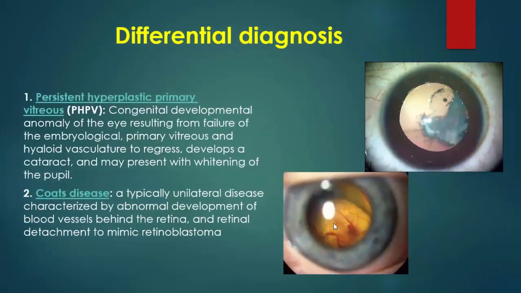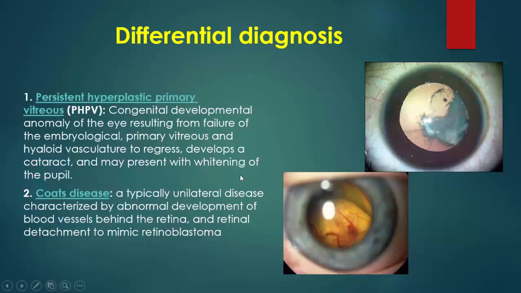Differential diagnosis. Differential diagnosis is causes of leukocoria in children, like first, persistent hyperplastic primary vitreous, which is called PHPV. It is caused by failure of embryological primary vitreous and hyaloid vasculature to regress, developing cataract with whitening of the pupil, like in this photo.